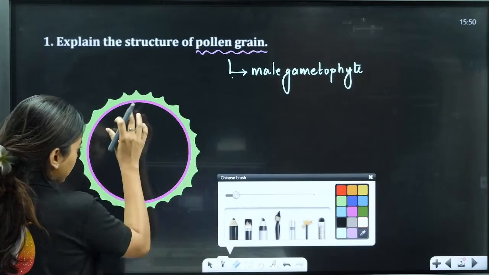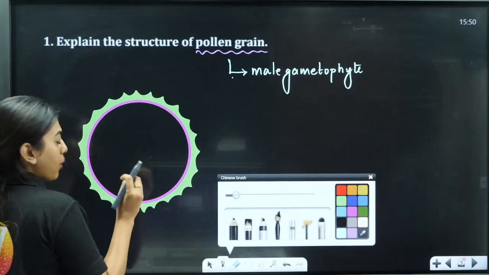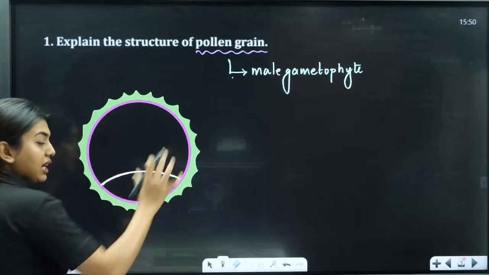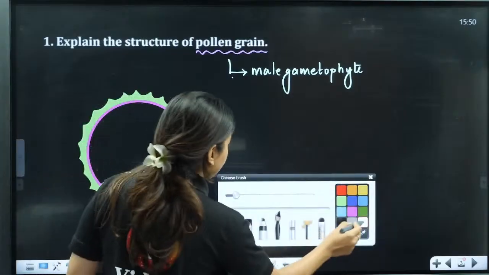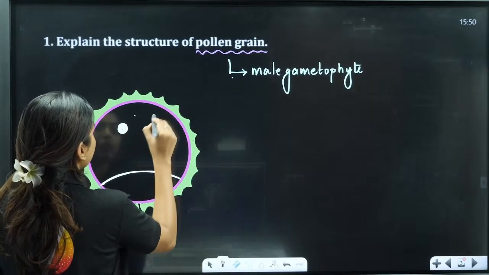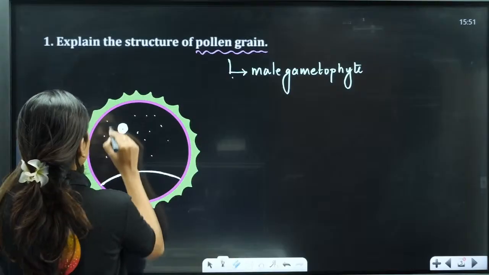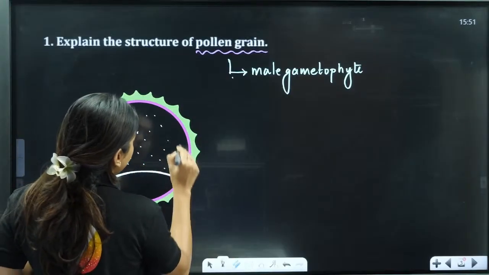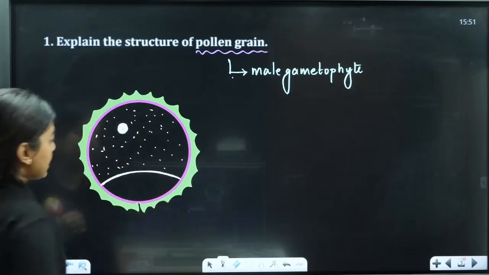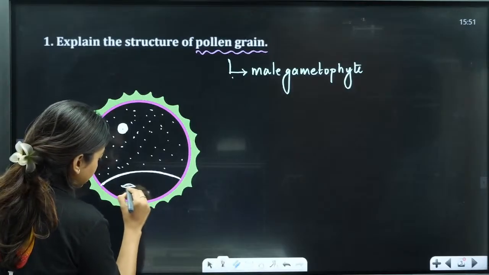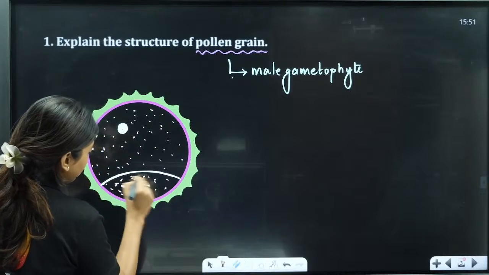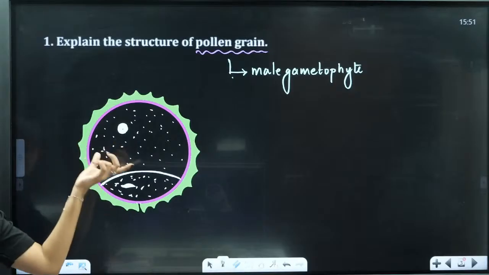So illi nodi idu vacuolization admele spindle fibers formation admele we are going to get 2 cells. Okay, we are going to get 2 cells. The first cell, which is the bigger cell. Okay, bigger cell one with students, vegetative cell. The bigger cell is called the vegetative cell, which will have an irregularly shaped nucleus. Okay, large shaped nucleus with dense cytoplasm. Okay, dots you have to draw. They'll have dense cytoplasm. Clear? Dense cytoplasm will be there, and down you will have a spindle shaped cell. Okay, with kind of like a smaller nucleus. Okay, smaller nucleus. Again, they will also have cytoplasm, but these people are going to have dense cytoplasm.